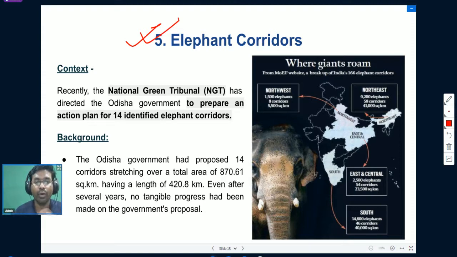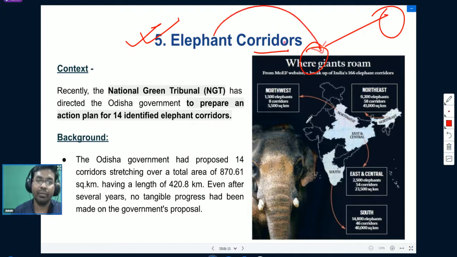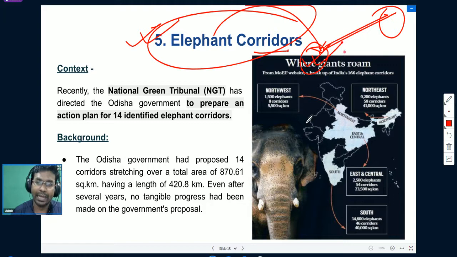Okay, now what do we mean by corridors? Corridors are narrow passages that connect two different habitats of elephants or any other species. When we talk about elephant corridors, these are the narrow passages through which elephants move from one elephant sanctuary to another elephant sanctuary. Okay, let us understand the context in which elephant corridors were in the news.